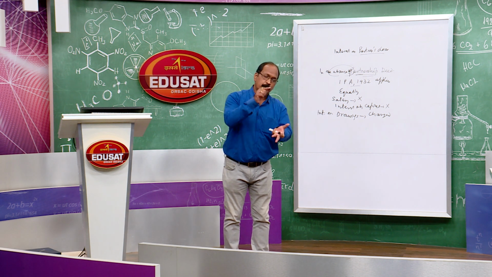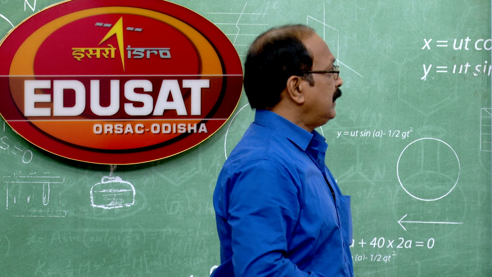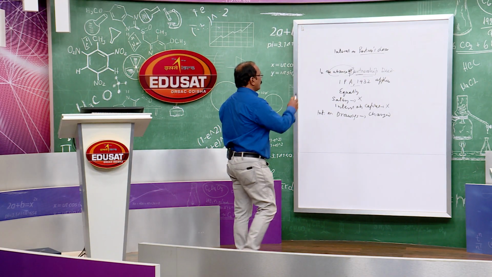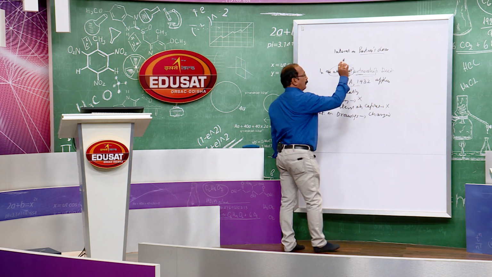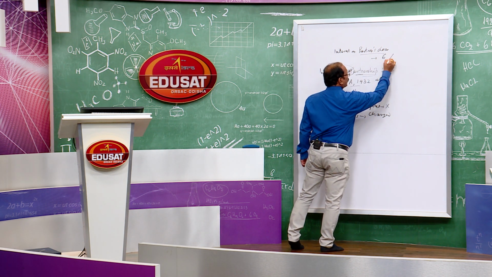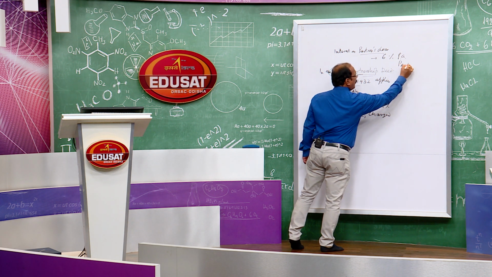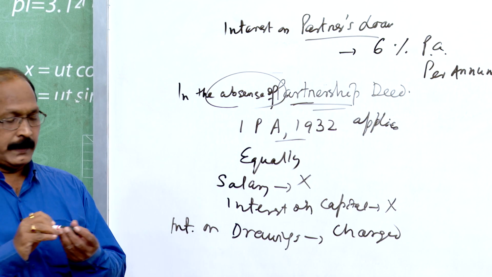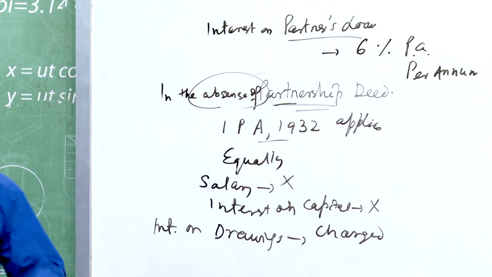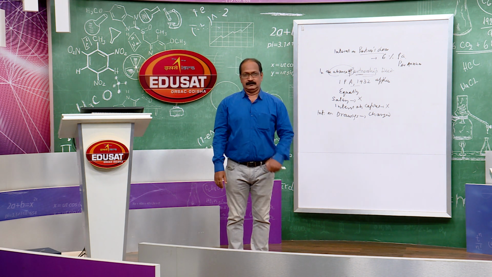But in the absence of that item in the partnership deed, or absence of the partnership deed, interest on partners' loan is payable at 6% per annum, that means annually. This is prescribed by the Indian Partnership Act 1932.